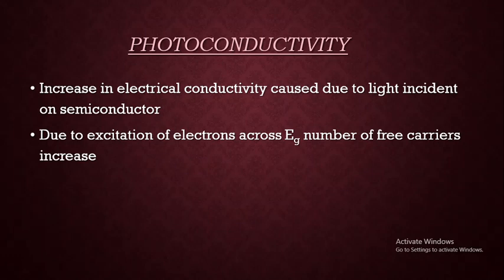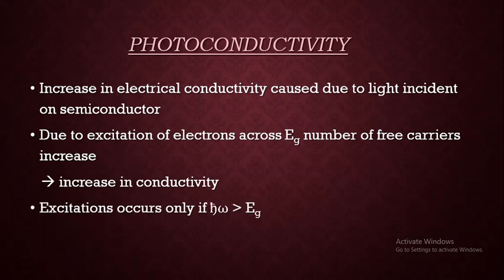The stimulus or input is a photon, and because of that electrons are excited, becoming free to move in the conduction band, and a hole is created which is free to move in the valence band. Because the number of free carriers increases, electrical conductivity increases, and this phenomenon is called photoconductivity.